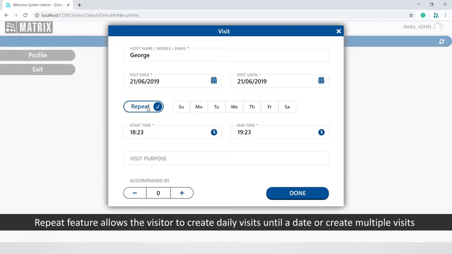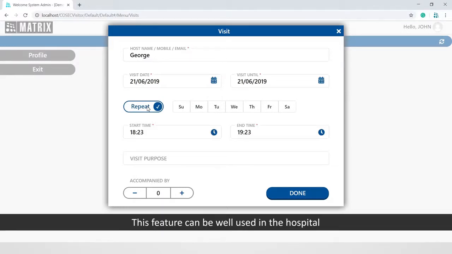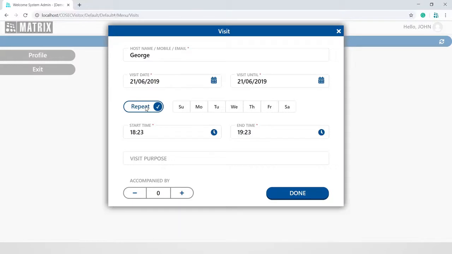Repeat feature allows the visitor to create daily visits until a date or create multiple visits on the same day of the week until a date. This feature can be well used in the hospital, where one click would create multiple visits for the same patient at regular intervals.